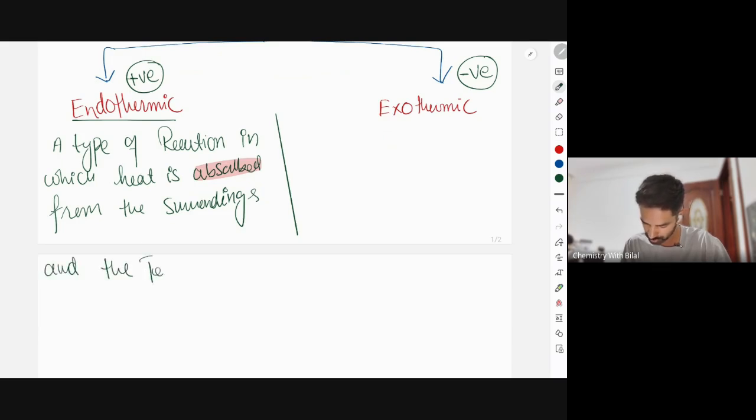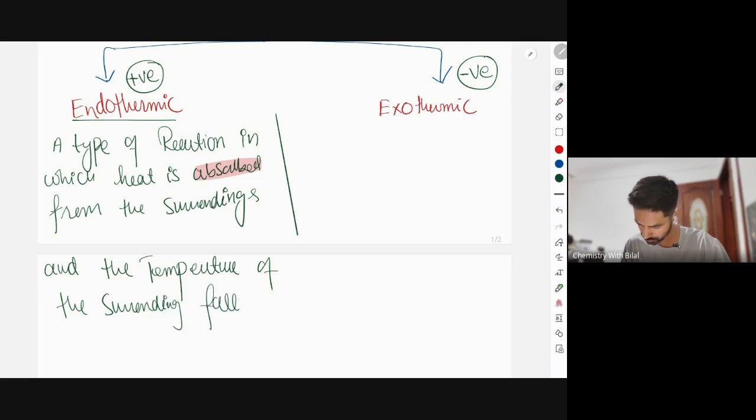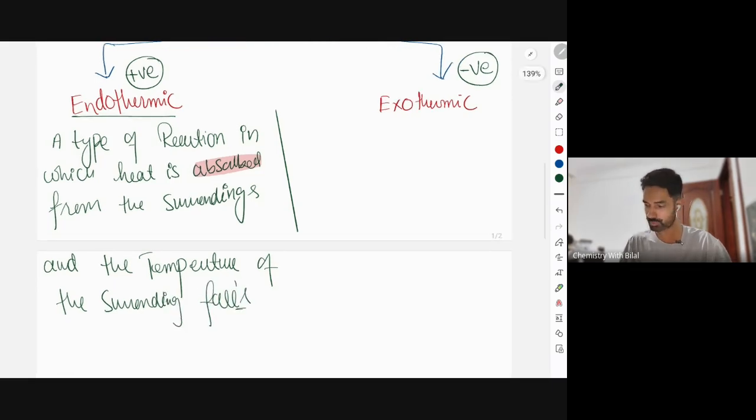And the temperature of the surroundings falls. Makes sense, everyone? So whenever the delta H is positive, that refers to an endothermic reaction. In an endothermic reaction, heat is absorbed from the surroundings.